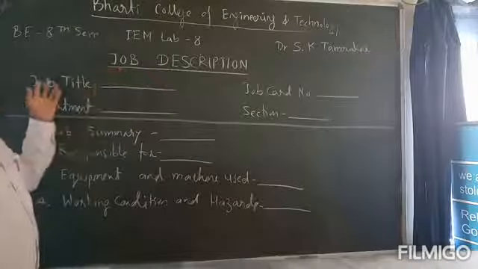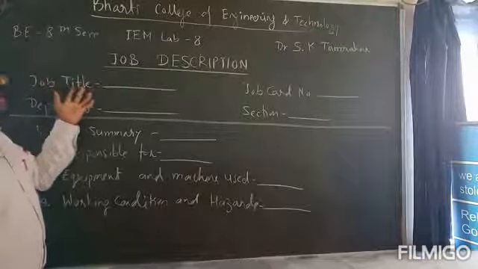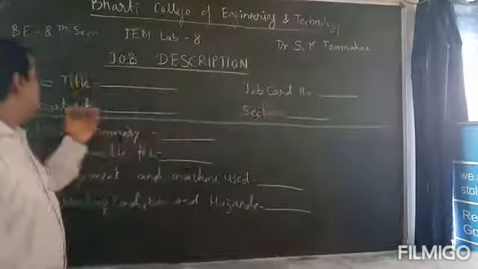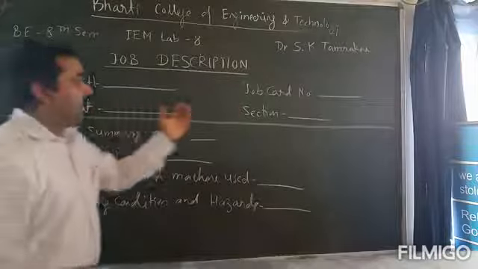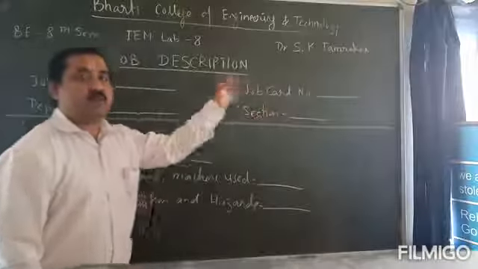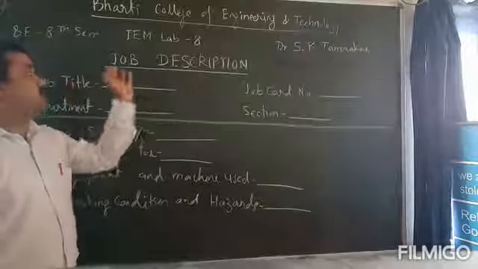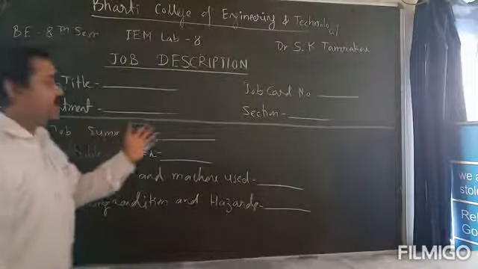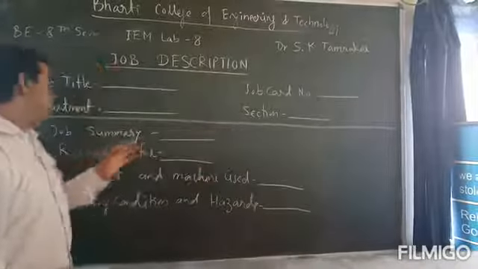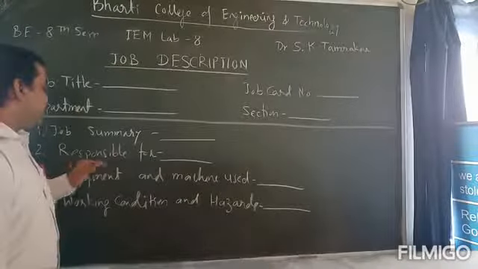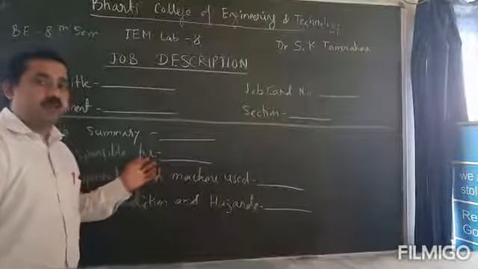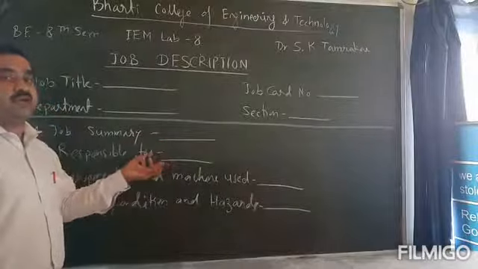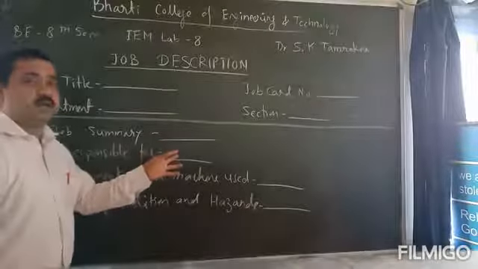Next, the job description. In the job description, job title, job card number, department and section are to be filled at the top. Then the job summary is written here in detail, and the responsible department name, or whoever is using that job, is to be written here.